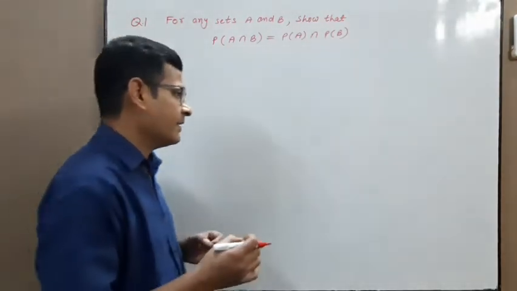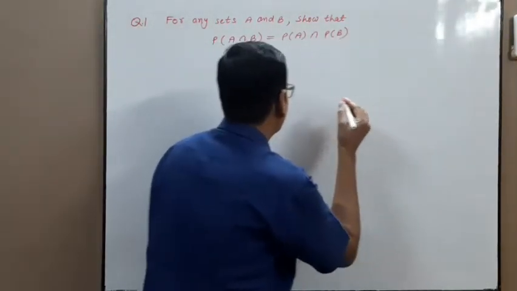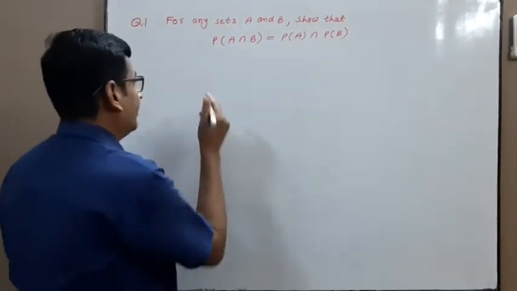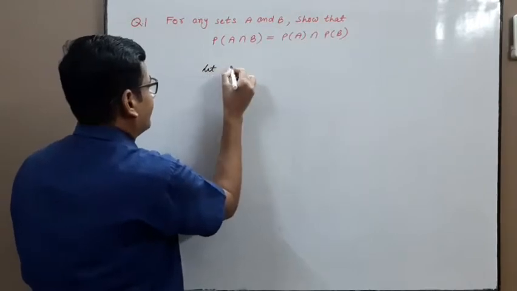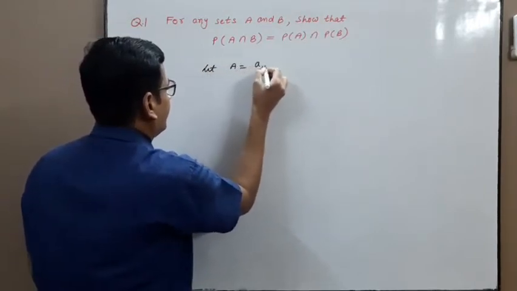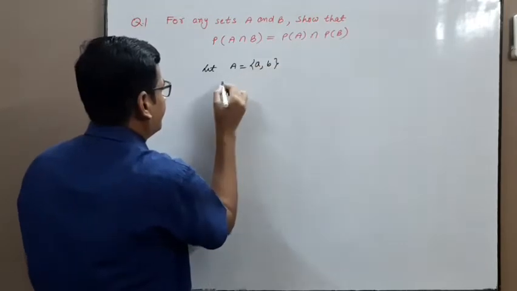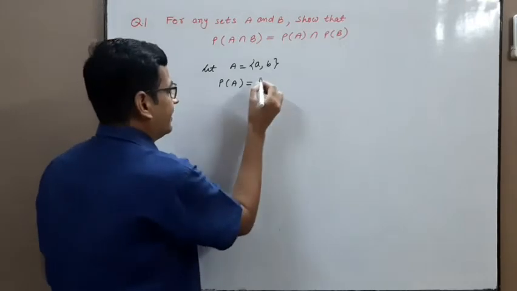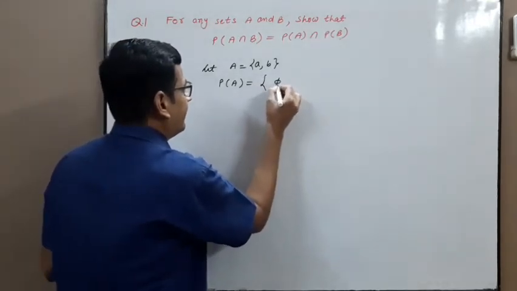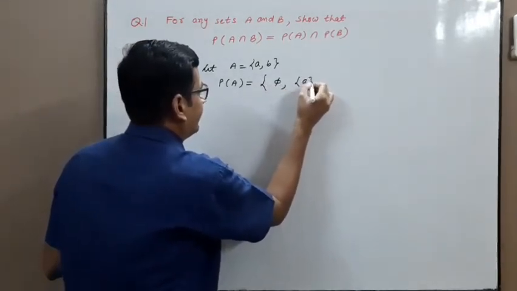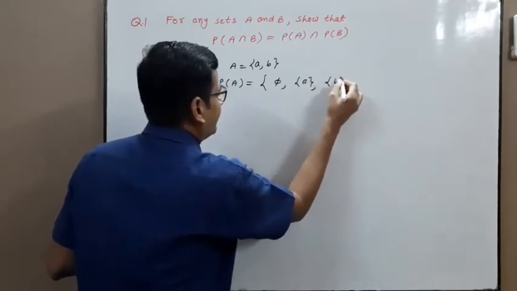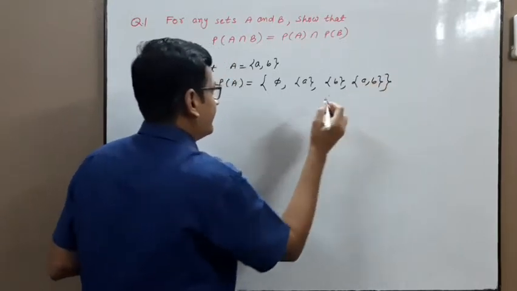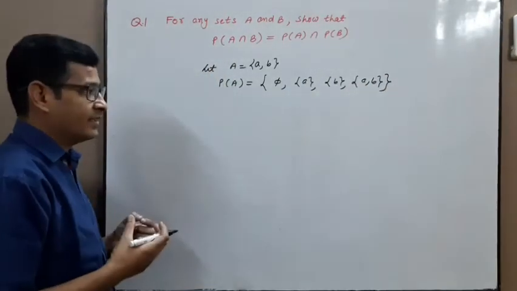I will give an example only, randomly. Let A be equal to {a, b}. Then power set A is a collection of all subsets of set A, means phi, curly bracket a, curly bracket b and curly bracket a comma b. Means every element in a power set is a set.